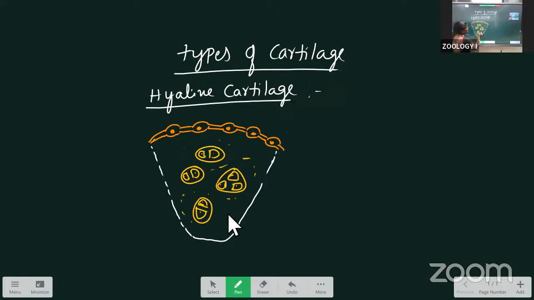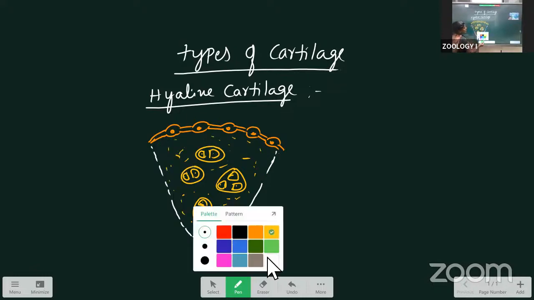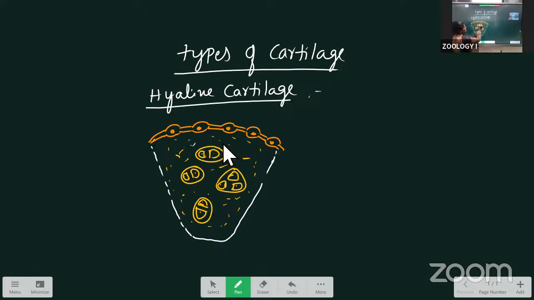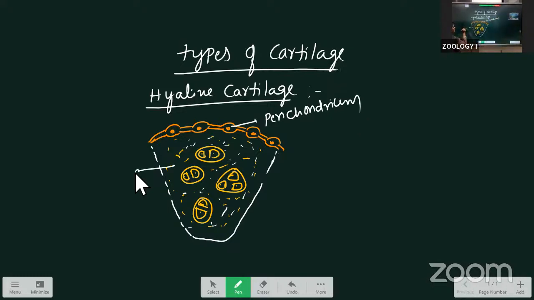Thin collagen fibers are present, that's why it looks white in color. Actually, it is bluish white in color. Perichondrium, the outer layer. Next, this is the chondrin, the liquid that we call chondrin.